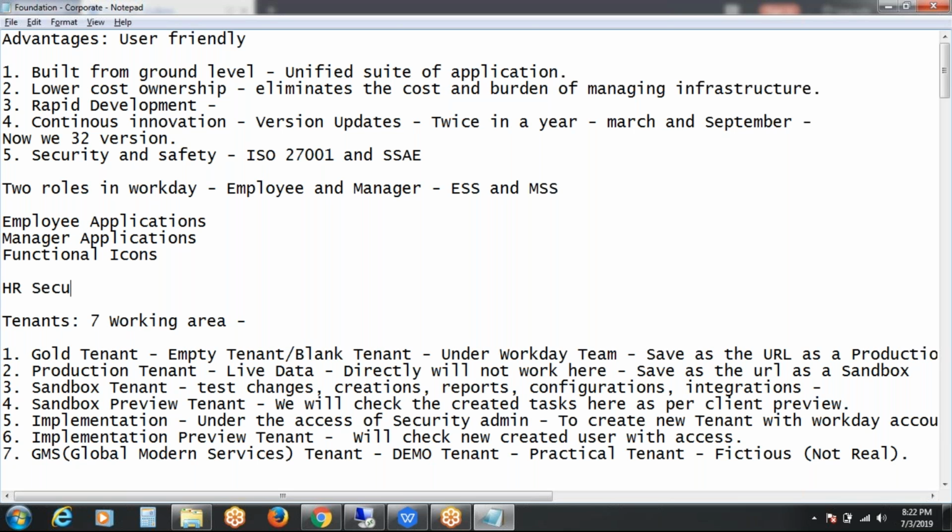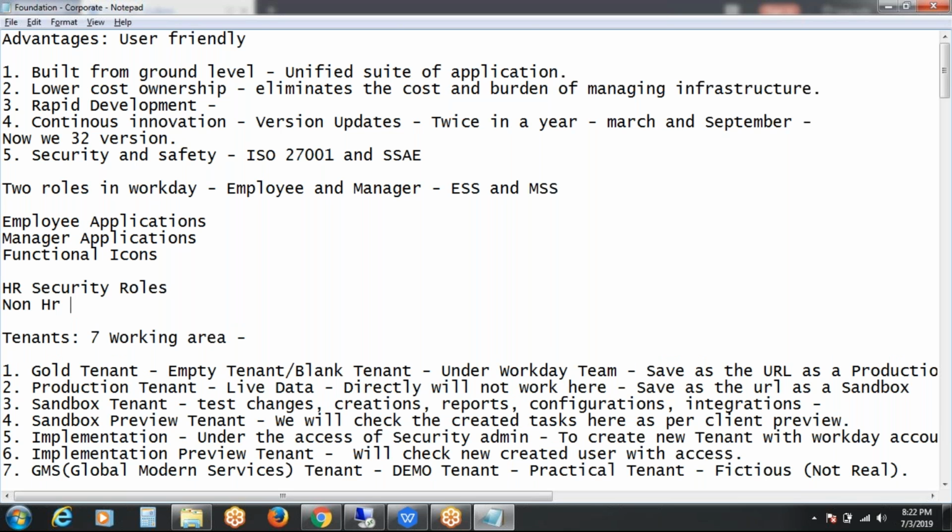HR security roles, I'll update this later and I will share this document. Non-HR security roles. So HR security roles are nothing but HR partner, HR administrator, HR manager, compensation related, payroll administrator; these all come under HR security roles.